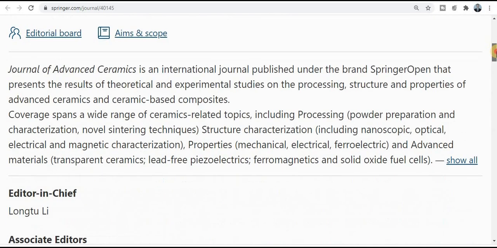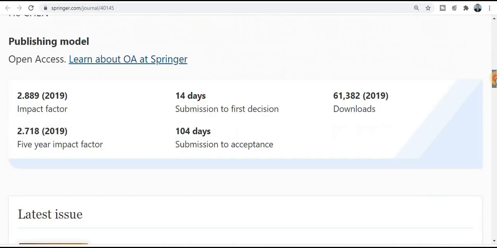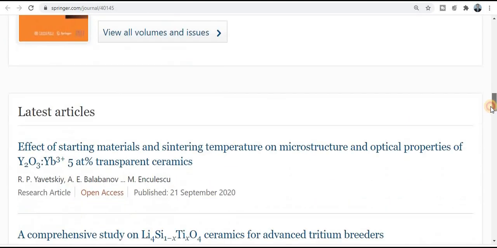Here you will get all the detailed information. So you can see here within 14 days you will get the notification, and after that the total time required to publish is 104 days. So this is how we can submit our research paper.